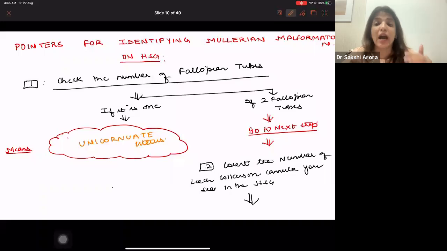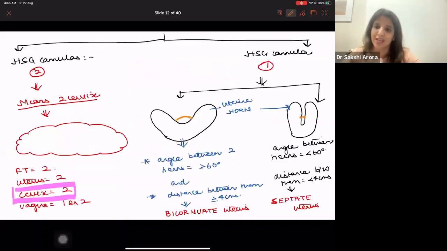Now, suppose you are getting 2 fallopian tubes, the next step is to count the number of Leach-Wilkinson cannulas which you are seeing in the HSG. If you are getting 2 Leach-Wilkinson cannulas, that means this female has 2 cervix, and that is why I need 2 cannulas to be inserted. And there is only one condition in which you get 2 cervix, and that is uterus didelphus.